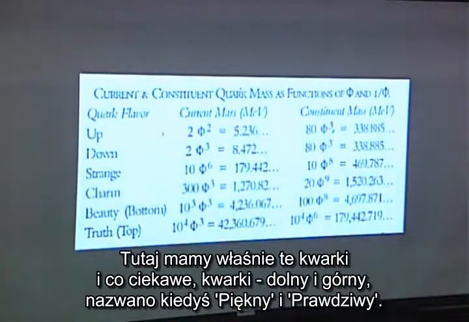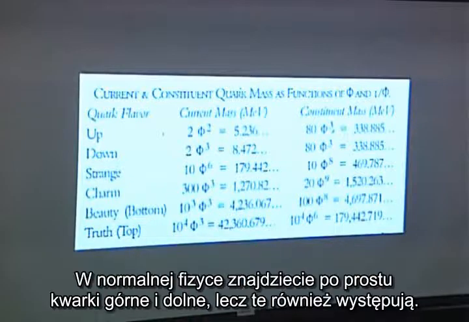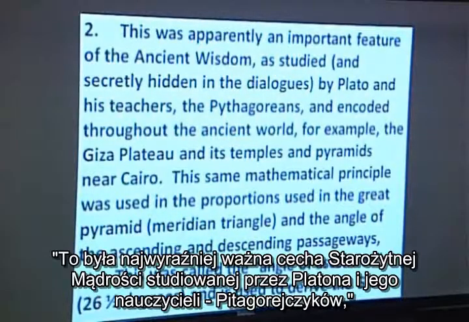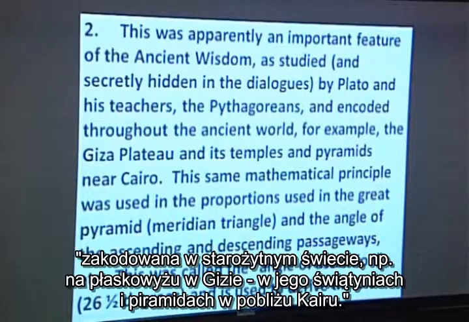So here are the various quarks. And it's interesting, at one time, bottom and top were called beauty and truth. Now, in normal physics, you simply find up and down, but these you also find. And notice they're all functions of the golden ratio. And, it's good enough. This was apparently an important feature of the ancient wisdom as studied by Plato and his teachers, the Pythagoreans, and encoded throughout the ancient world, for example, at the Giza Plateau, in its temples and pyramids